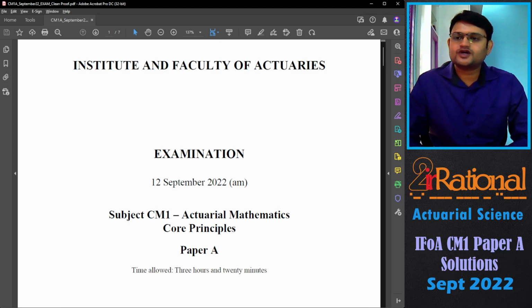The overall paper was very straightforward and it was a little bit lengthy, but could have been completed easily in the 3 hours and 20 minutes provided to us. Now, looking at paper A as well as paper B, I feel like the passing mark would be anywhere around 56 to 57, as the papers were fairly simple.